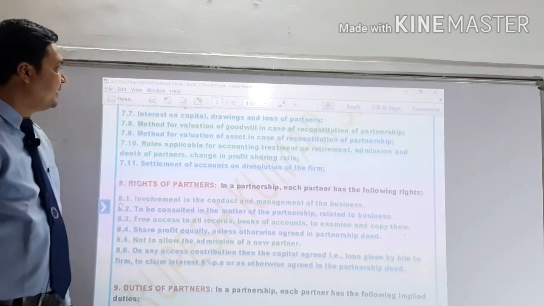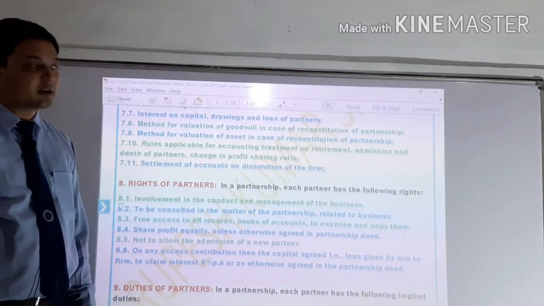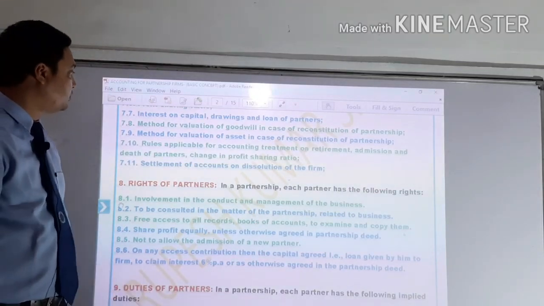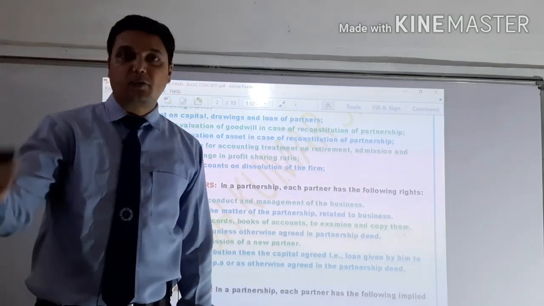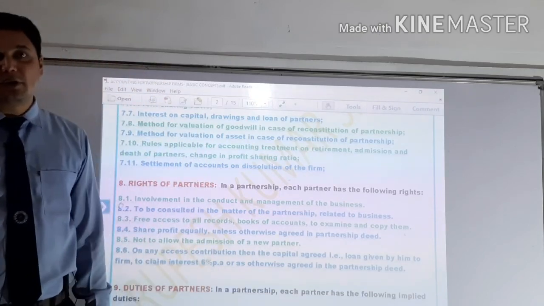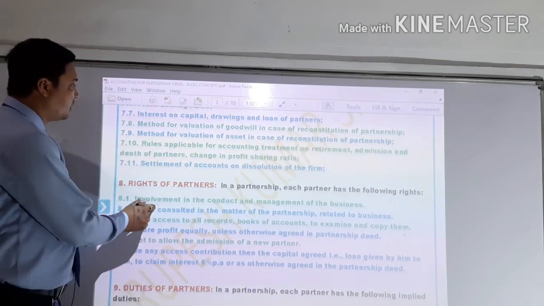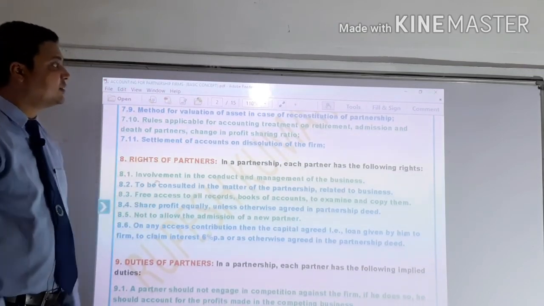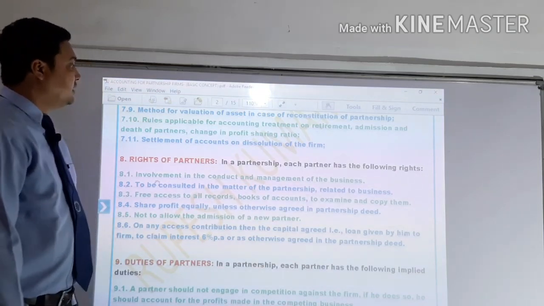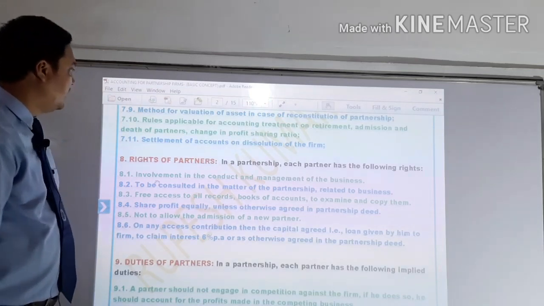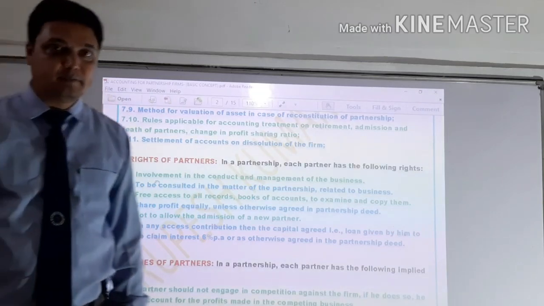Then, the method for valuation of goodwill in case of reconstitution of partnership. In the case of reconstitution of partnership, how do we value the assets and our goodwill? This topic we will cover in the next one, when we go through goodwill, its method of valuation and the accounting treatment. Then rules applicable for accounting treatment on retirement, admission and death of partners, change in profit sharing ratio, and settlement of accounts on dissolution of the firm.